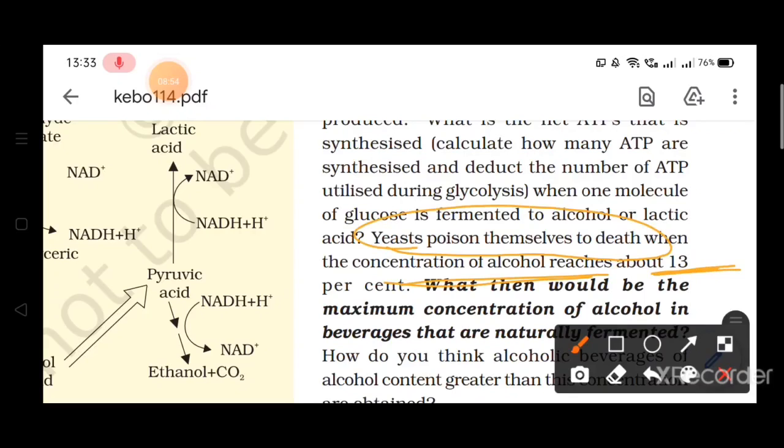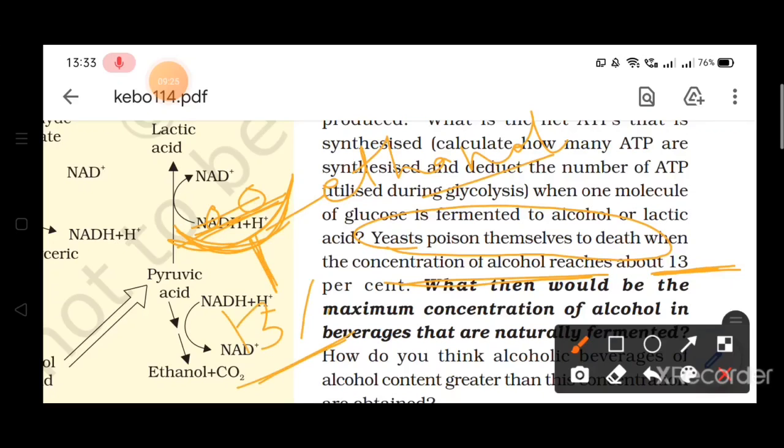Suppose it is a culture in laboratory conditions, where the nutrient medium is there and yeast is added. It will do anaerobic respiration and produce ethanol, and when the concentration of ethanol in this culture increases beyond 13%, the yeast cells will start dying.